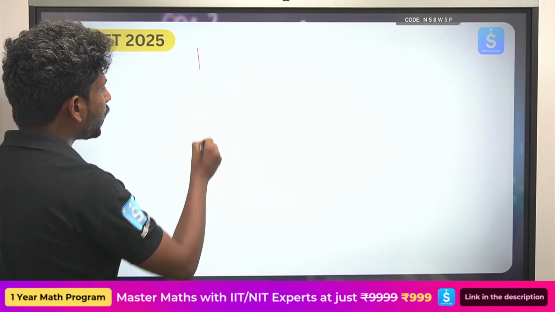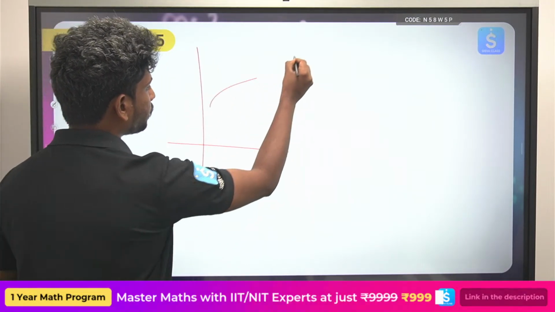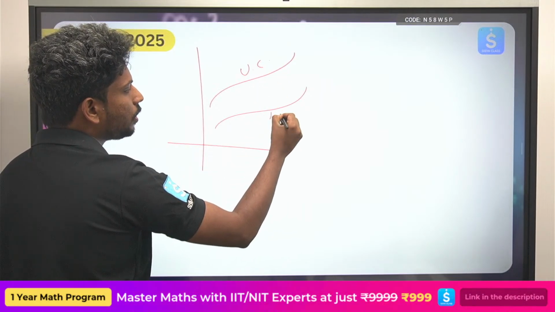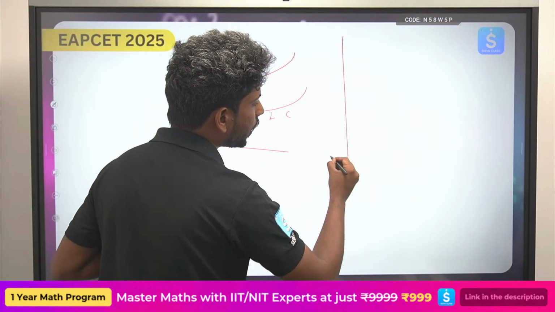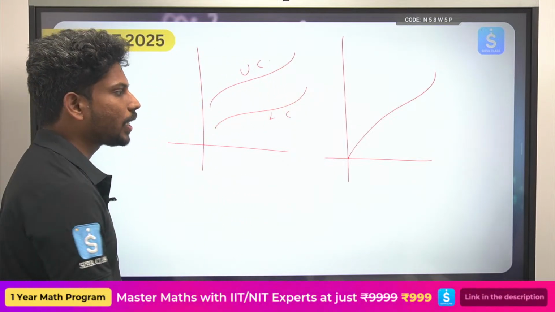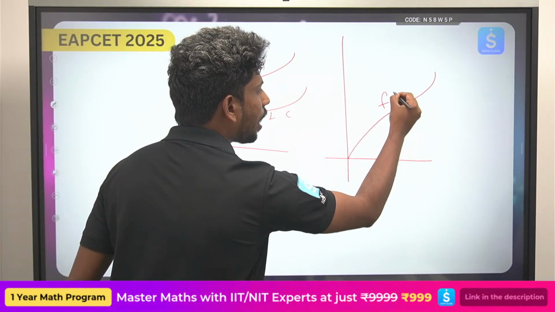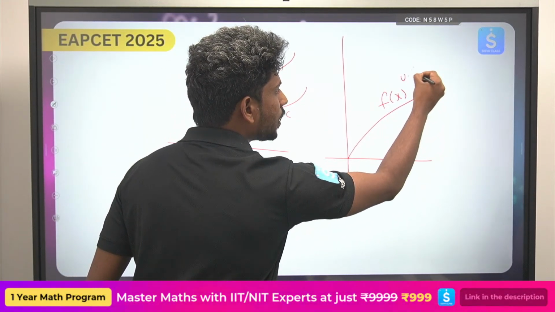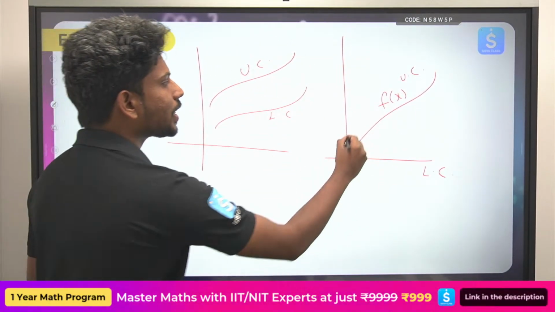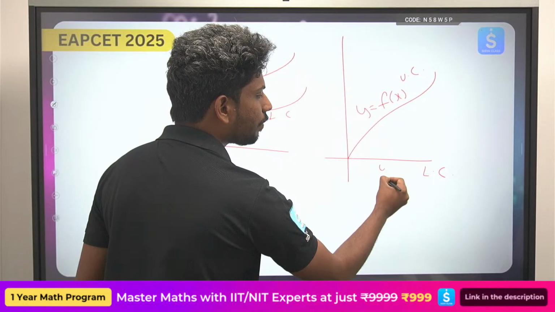Okay, if I have taken any two curves, so if this is the upper curve and this is the lower curve, or if I have taken some other curve, for example this curve, now in this curve, this is my upper curve and this is my lower curve. So what is the upper curve? y is equal to f of x. What is the lower curve? y is equal to 0.